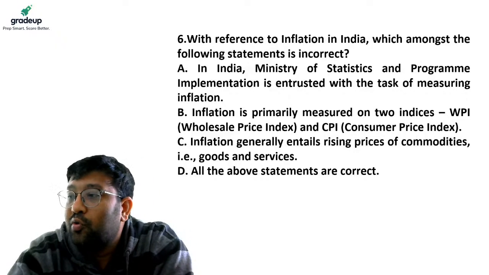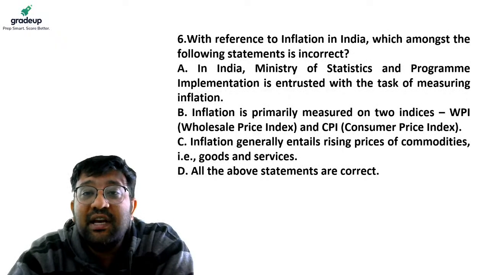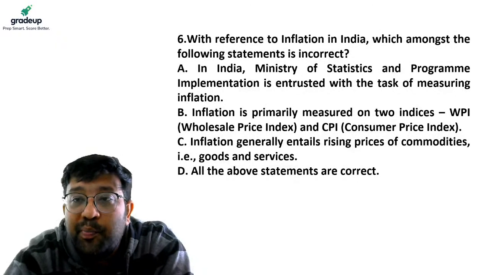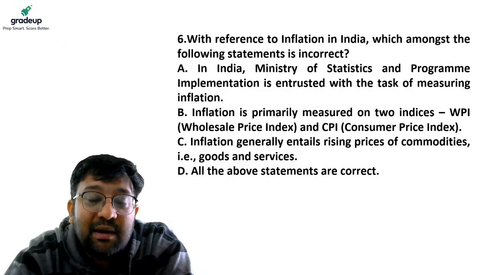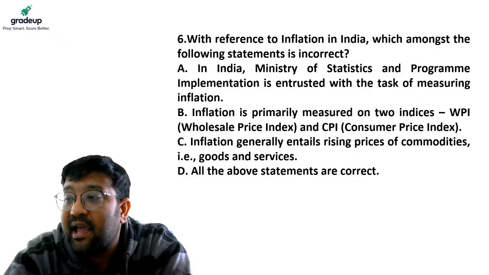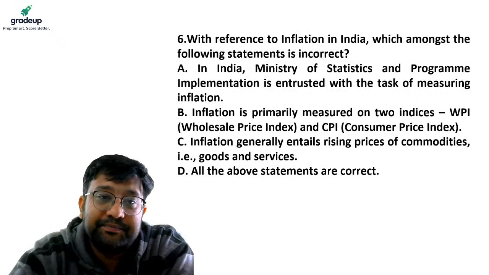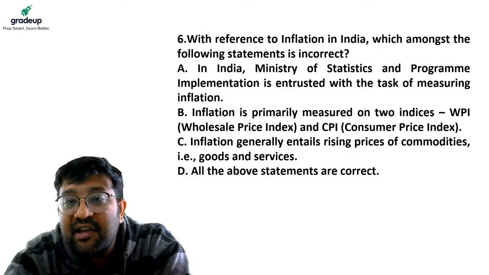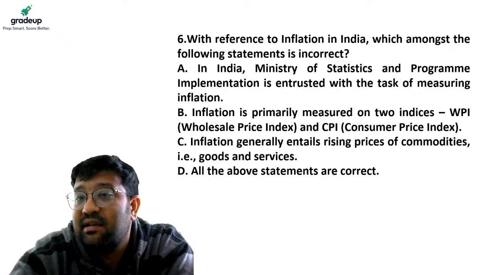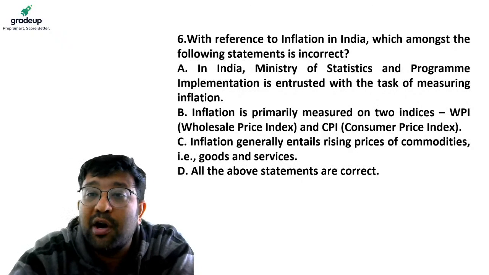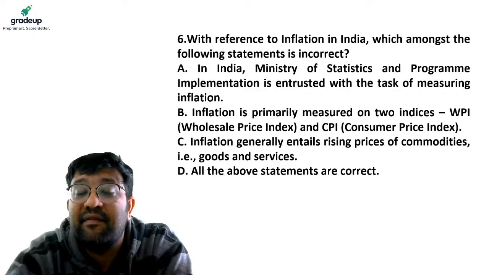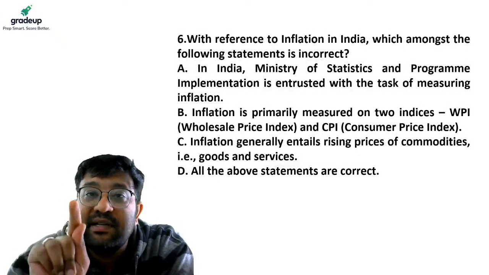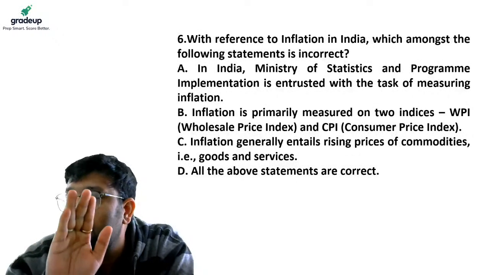Statement 2: inflation is primarily measured by two indices, WPI, Wholesale Price Index, and CPI, Consumer Price Index. Statement 3: inflation generally entails rising prices of commodities, that is goods and services. And option D is, all the statements are correct, none of the statements is incorrect.